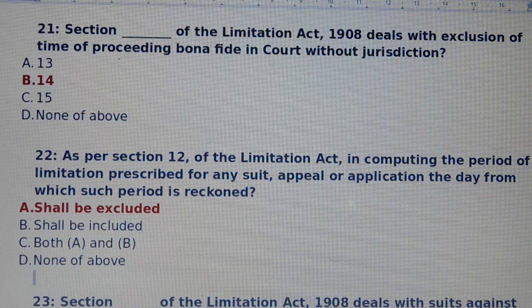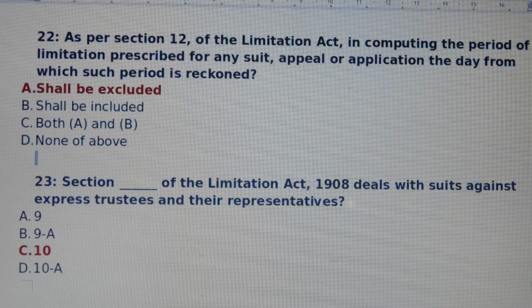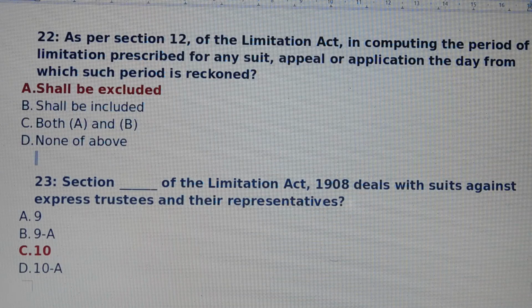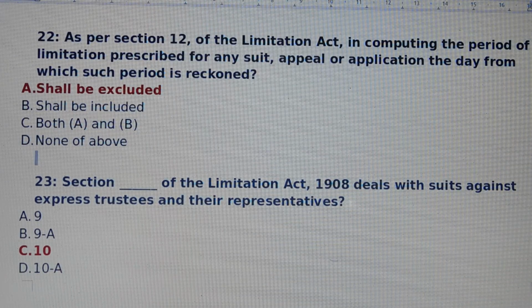Question number 23. Section dash of the Limitation Act deals with suits against express trustees and their representatives. Answer is option number C. 10. Section 10 of the Limitation Act.